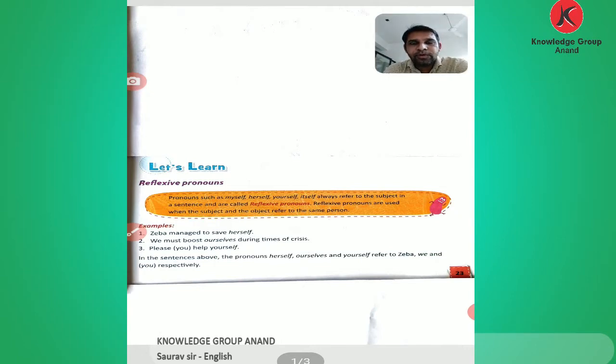So, today from Standard 7 English Medium, chapter number 3. What is the chapter name? The chapter name is pronouns. I already discussed some of the pronouns, and today I am going to tell you about reflexive pronouns and emphatic pronouns. First, I am going to discuss reflexive pronouns.